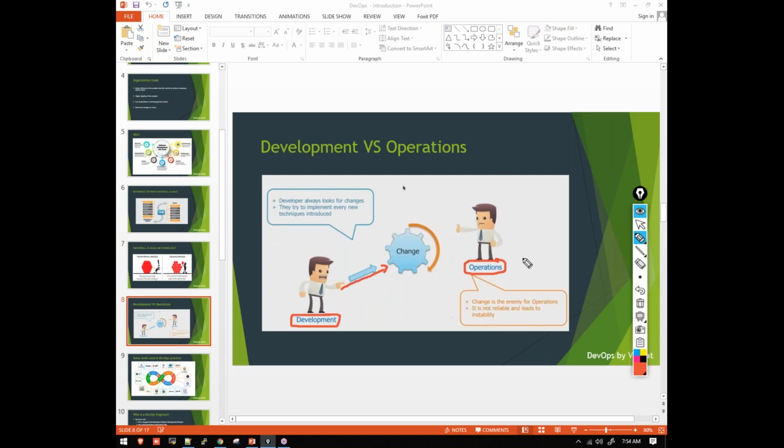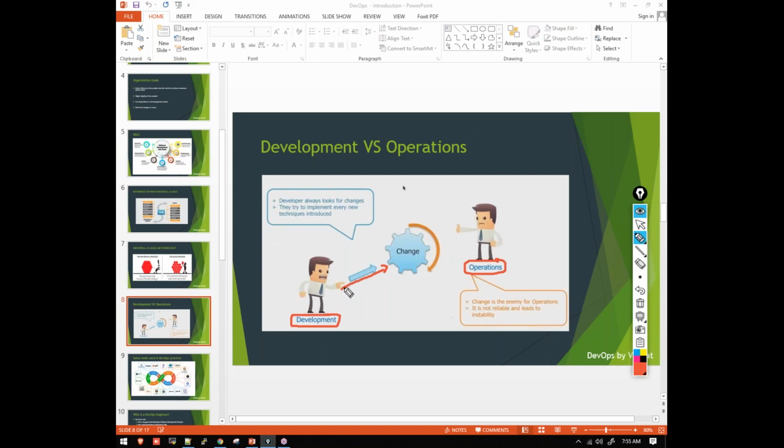Okay, now operation guys means what? Who are operation guys? System administrators, network administrators, release engineers, database administrators, cyber security professionals. All these guys come under operation guys. And development team means what? Development team is nothing but the programmers, testing, build and release engineers. All these guys come under development team.